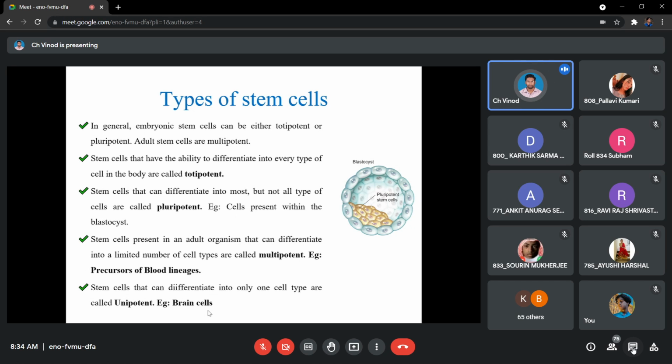Okay, so Toti and pluri, they are there during the entire developmental process. Multi, partly available during the so-called fetal development, but majorly available during the adult stage or the so-called parturition. Parturition matlab after you are coming out of the mother's womb, delivery के बाद जितना भी हमारे body में cells होता है, mostly multipotent होता है या तो unipotent होता है. Okay, so these two are during the so-called gestation, and these two are after the gestation period. And throughout the entire course of time, we have these two. So this way, we have 4 different categories of stem cells.